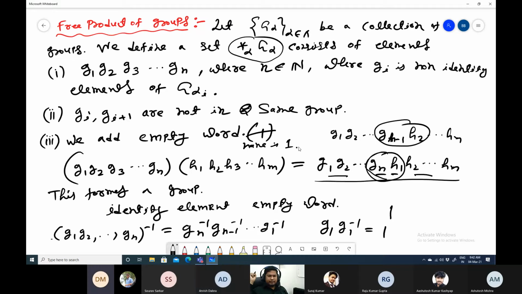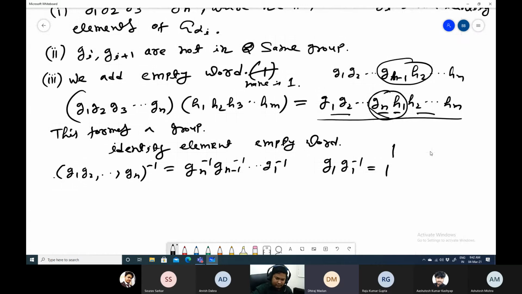If we have two elements from distinct G alphas, I have G and H, and both are not identity, will they necessarily commute? I did not get your question. Can you repeat it again? I was saying, are the elements in distinct groups necessarily non-commuting? Right.